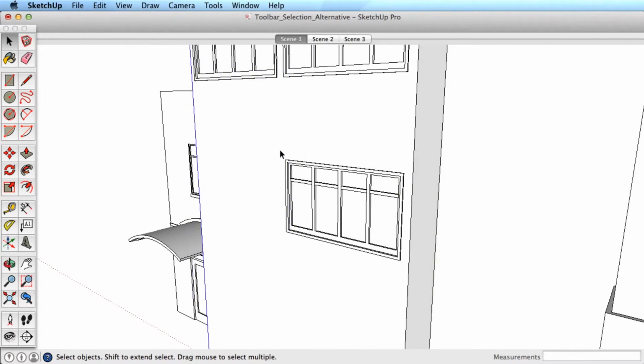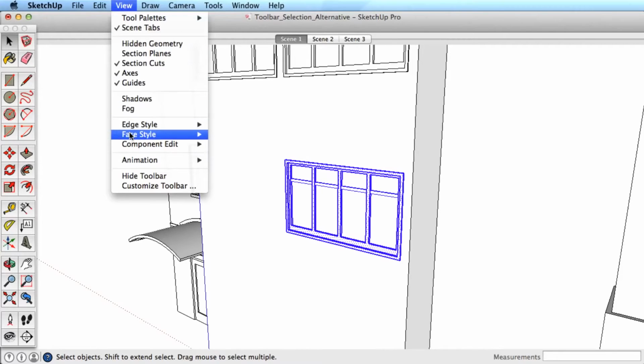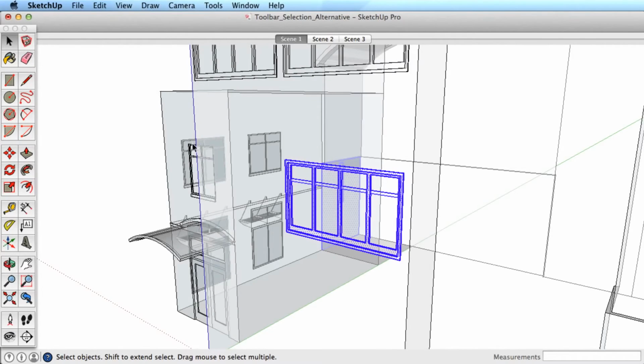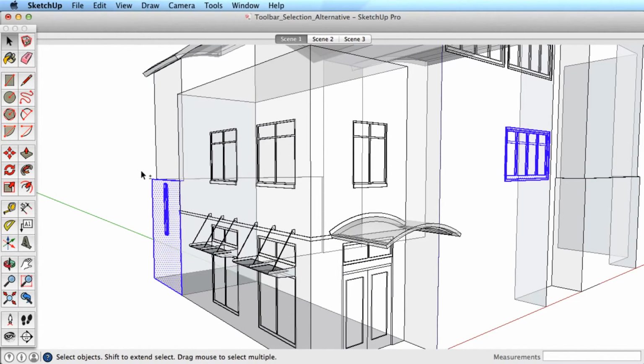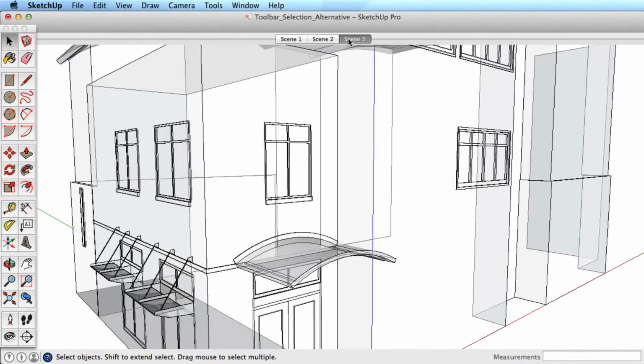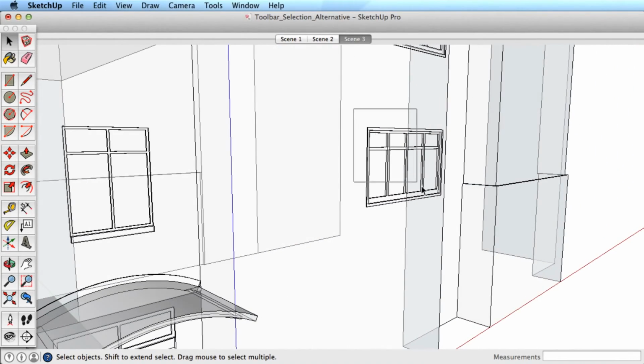One last tip is to use X-ray mode to check your selection. This example shows how easy it is to select extra geometry when dragging a selection window. X-ray mode shows that we don't have a clean selection. Orbit our view and use the modifier keys to deselect the extra geometry. Or orbit to a view that would make a clean selection possible from the start.